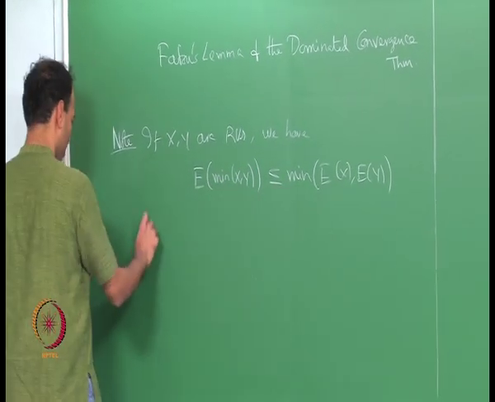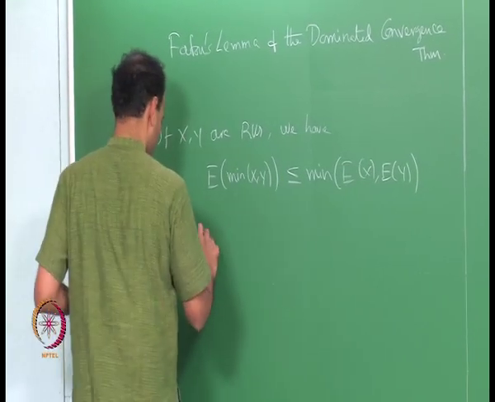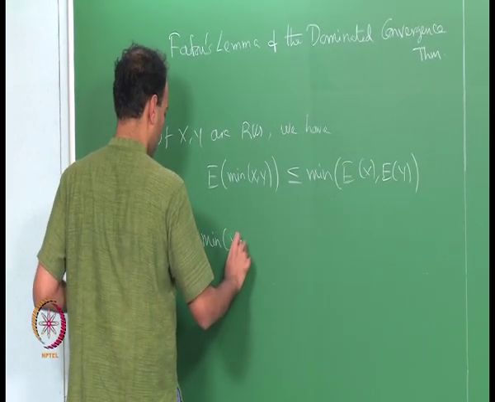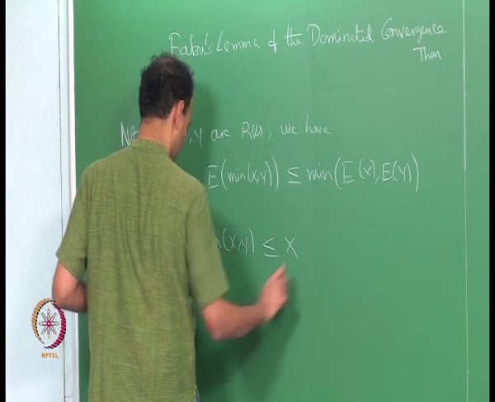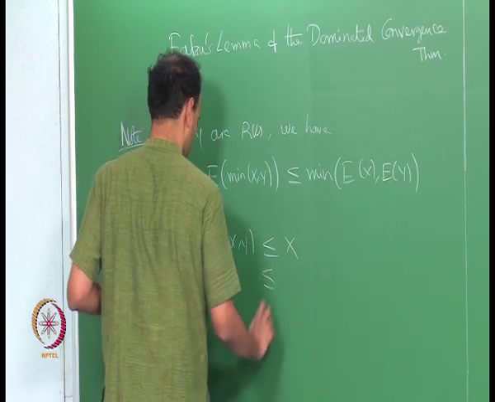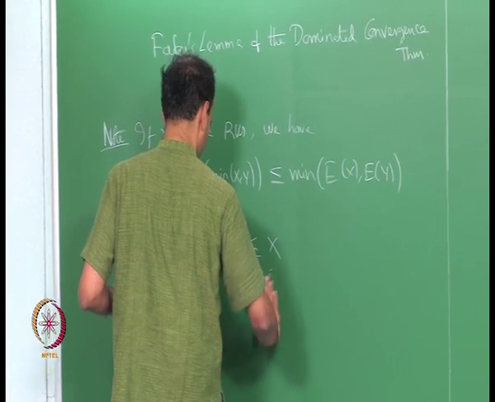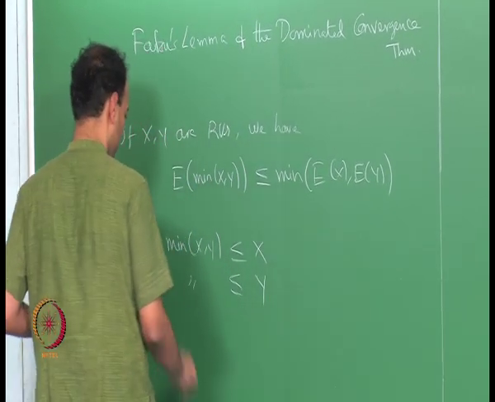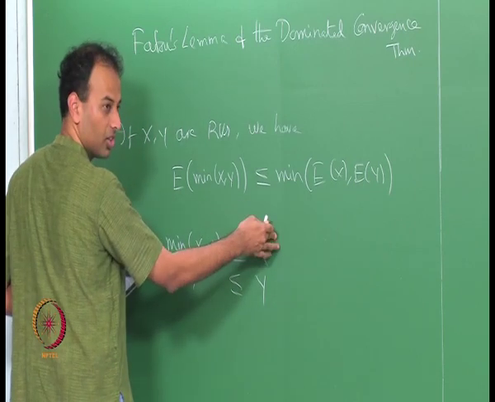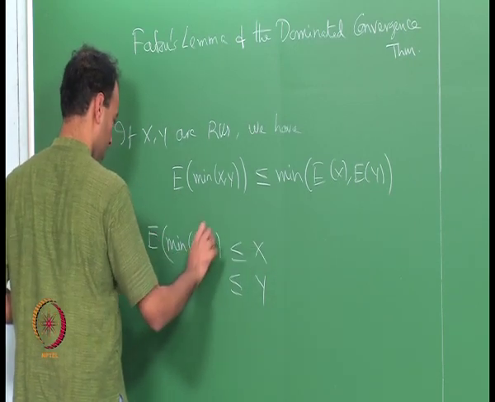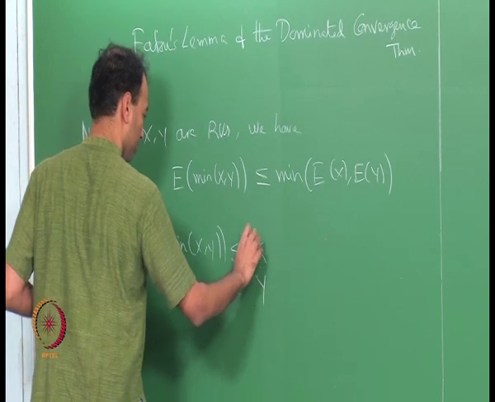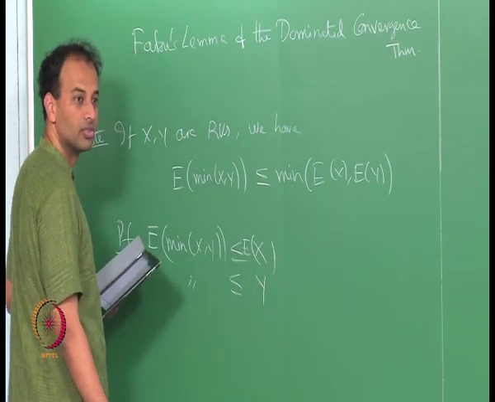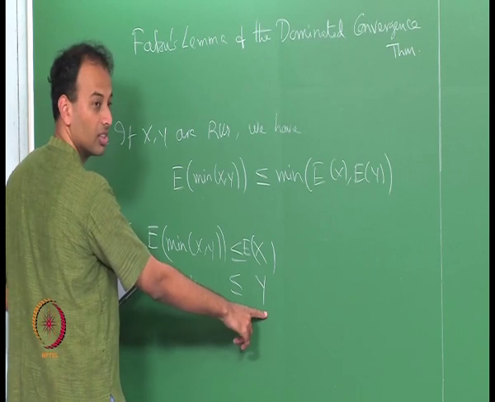The reason this is true is you can see it fairly easily. This is because minimum of x comma y is less than or equal to x, and minimum of x comma y is also less than or equal to y. So, if you take expectations, if I put expectation here, I should get that, and similarly for this.